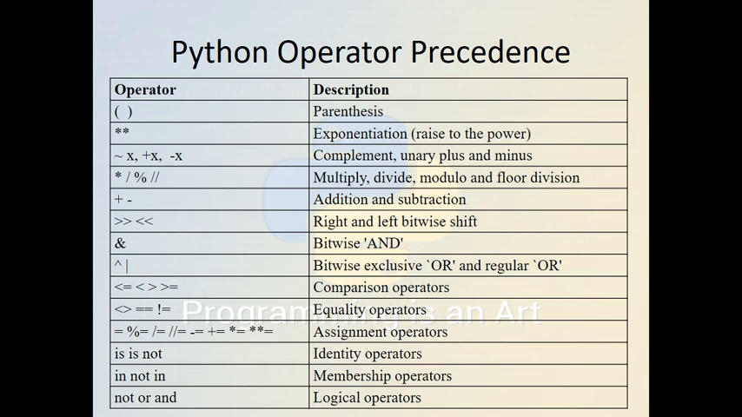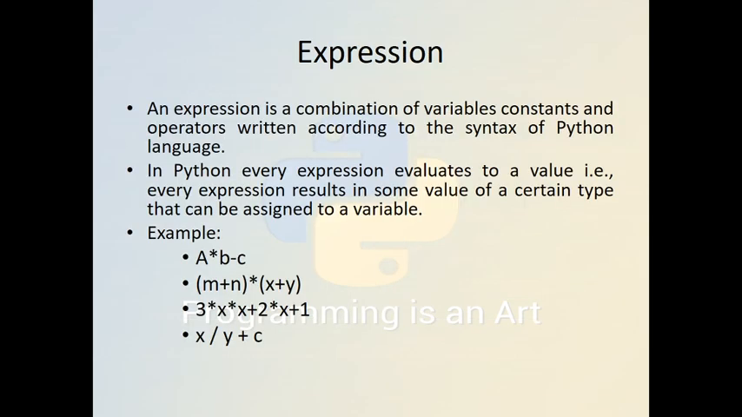Now we take the precedence. There is no need to memorize these things. We already know that the highest precedence is always parentheses, then power, exponents raised to the power, then complement, unary plus and unary minus, then these are at an equal level: multiply, divide, modulus and floor division, then addition and subtraction, then right and left shift, and it goes on.